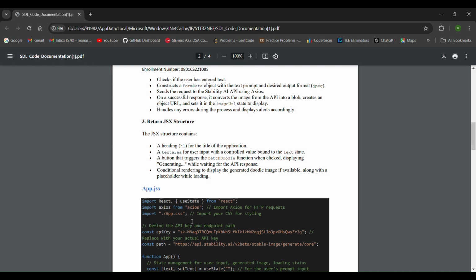Next, I used the form data. It's an easy way to package data for a post request. It was used to send the user's text prompt and the desired output from the API. It ensures the data is sent in the right format to the API. Like the user is just writing the text prompt, but to ensure that the data is sent in the right format to the API, I had used form data.